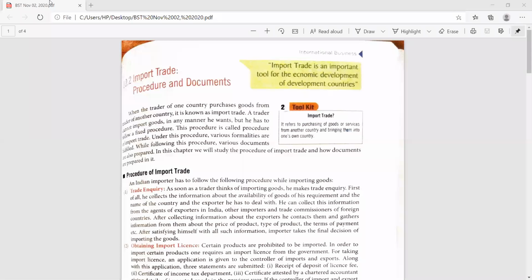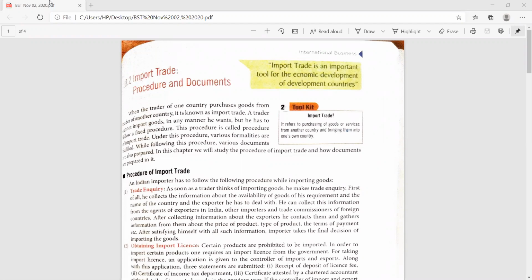Good morning, students. Today we are going to start chapter 10.2, import trade. Earlier, in unit 9, we came to know about internal trade. In unit 10, in the beginning, 10.1, we did international businesses or international trade.